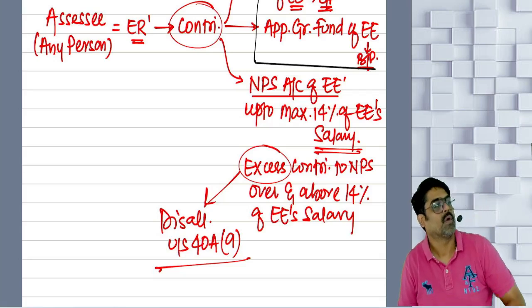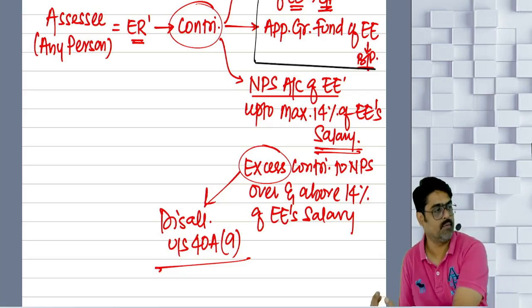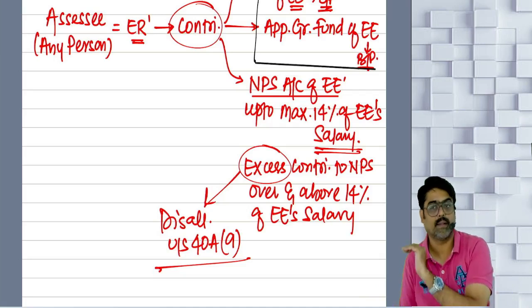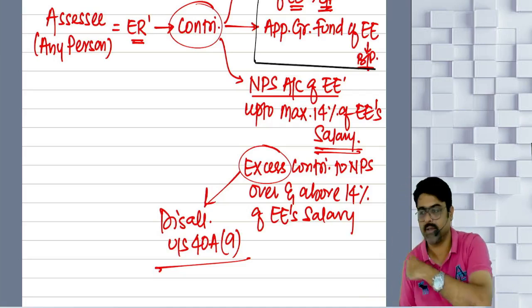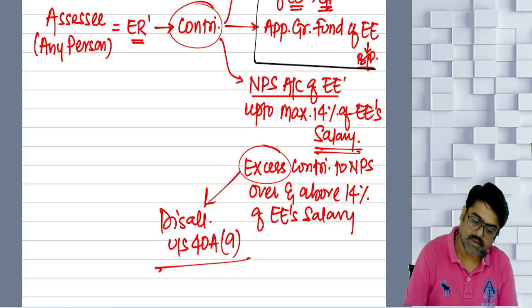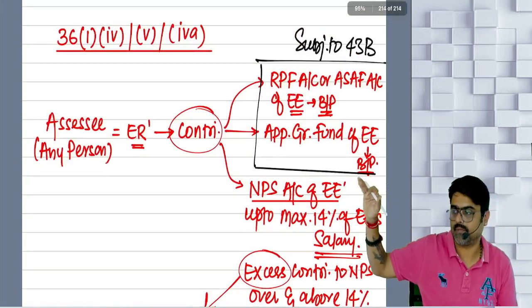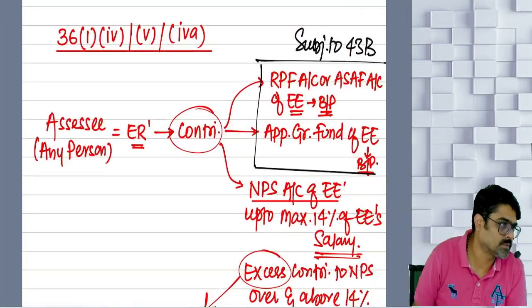Understood? Only to the extent of 14% we are going to allow here. Anything over and above that 14% will be disallowed. But there is no monetary limit on RPF, ASF and approved gratuity fund. Okay, what is approved gratuity fund?